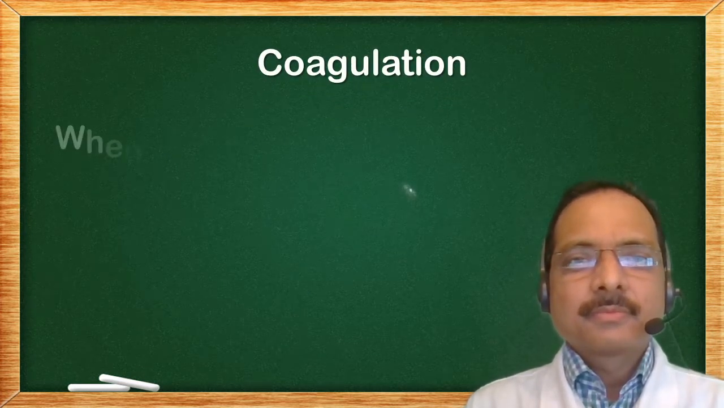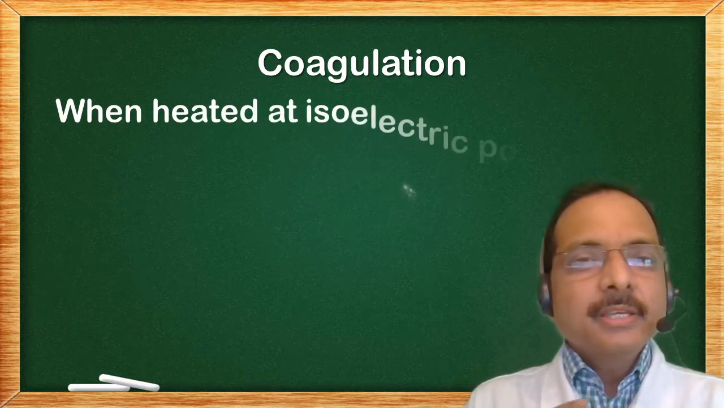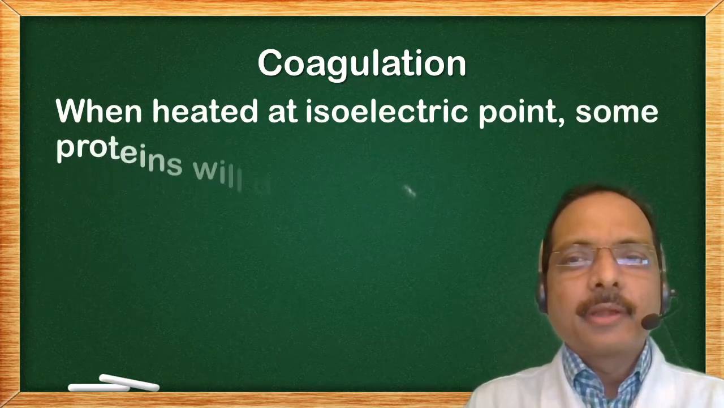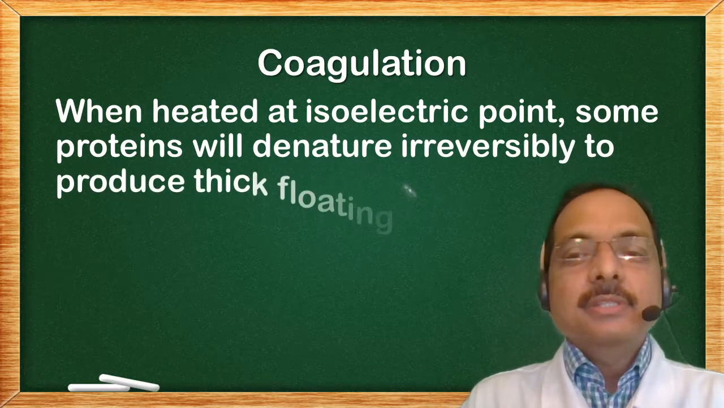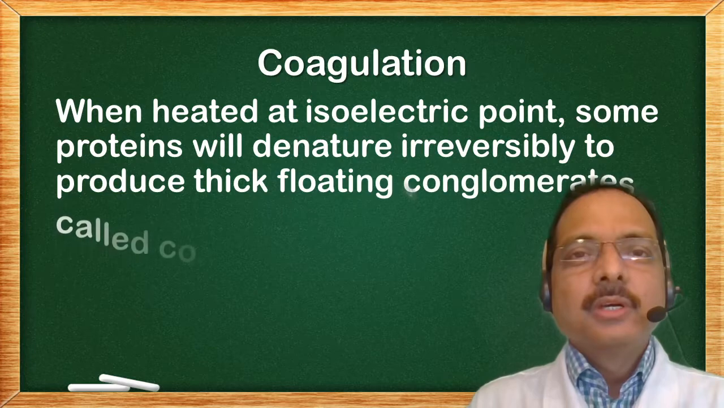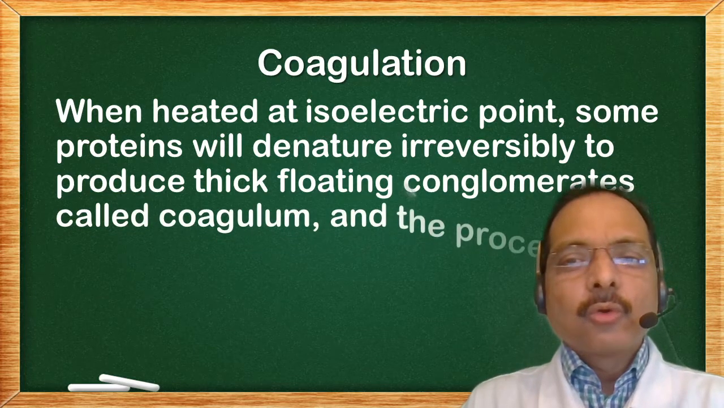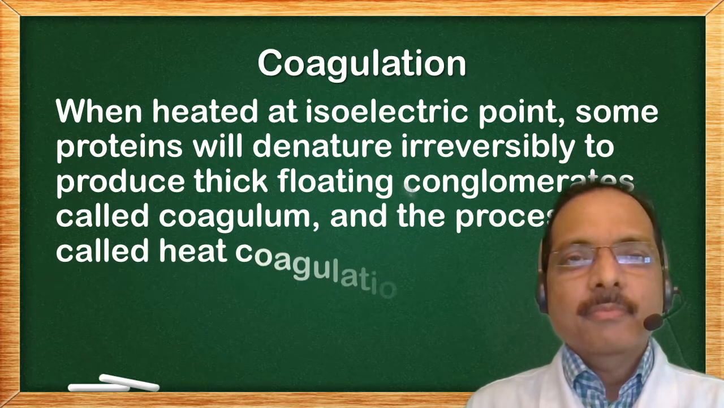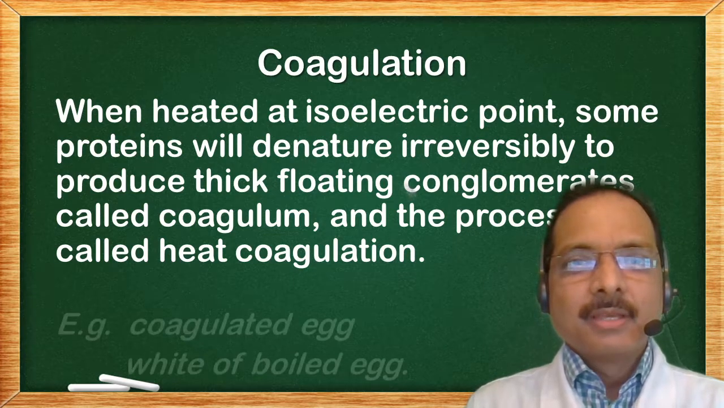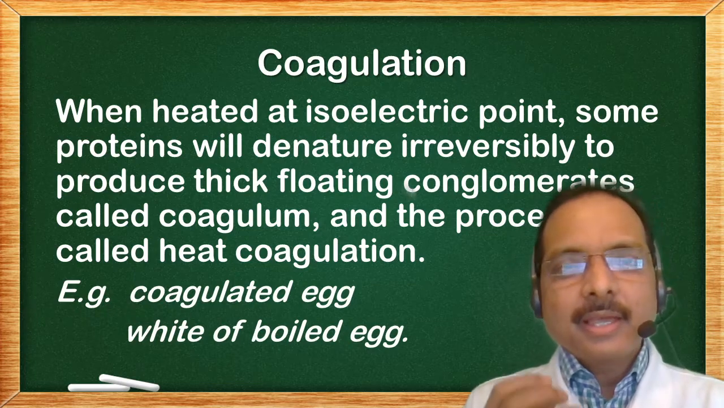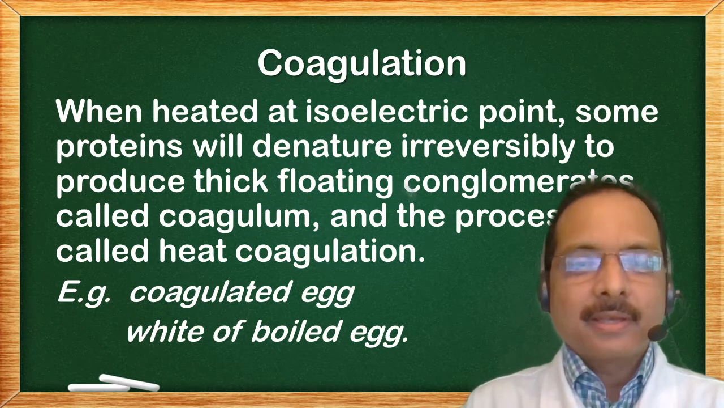Coagulation. When heated at isoelectric point, some proteins will denature irreversibly to produce thick floating conglomerates called coagulum, and the process is called heat coagulation. Example, the coagulated egg white of a boiled egg.